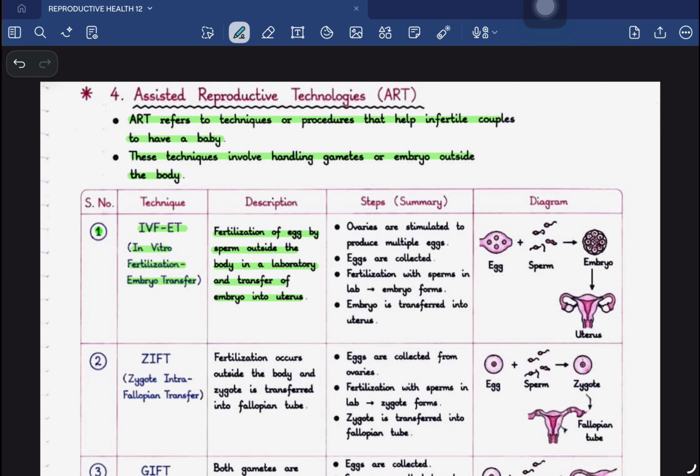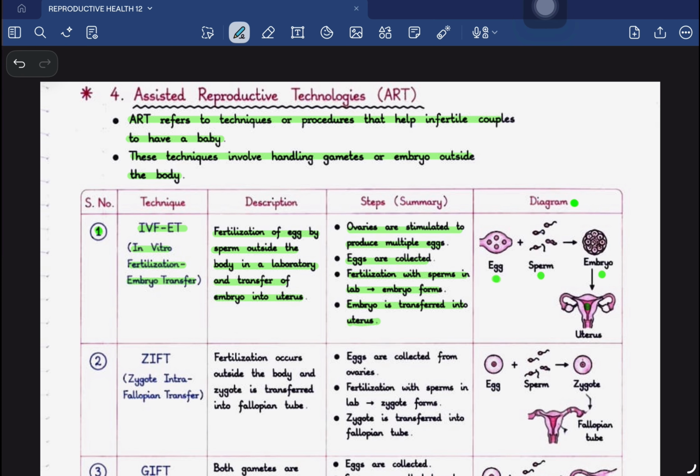How is it done? Ovaries are stimulated and multiple eggs are produced. Eggs are collected. Fertilization with processed sperms is done in the lab. An embryo is formed, and then this embryo is transferred into the uterus. There is a conceptual diagram given here also, to make you understand that first of all the eggs are taken out by stimulation, then sperms are added to it, then an embryo is formed, and once the embryo is formed, it is transferred into the uterus. So this process is called IVF-ET, or in vitro fertilization embryo transfer.